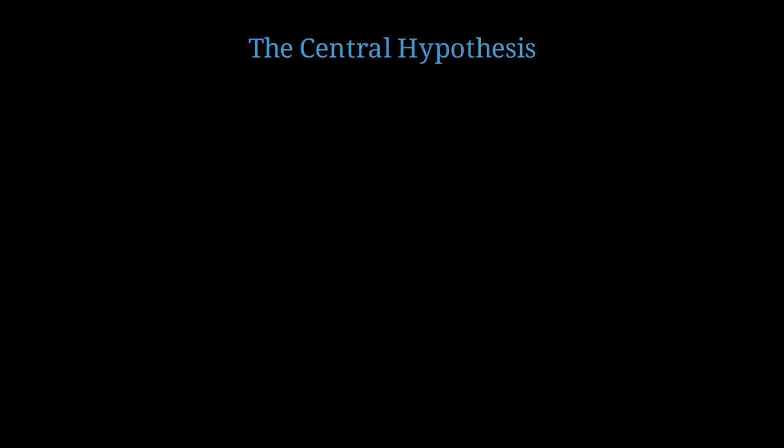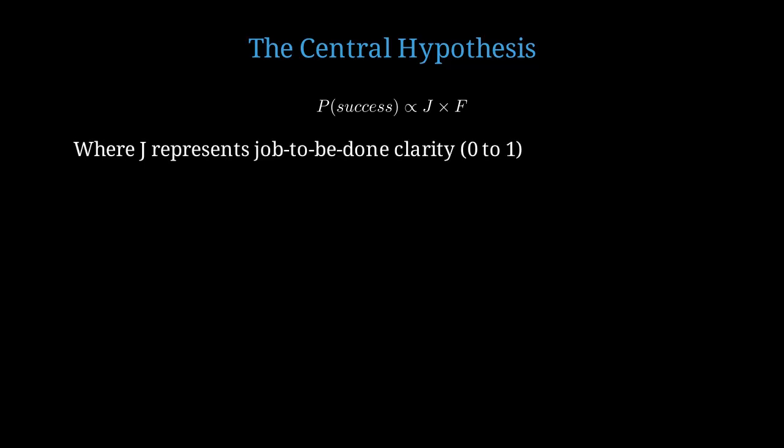The probability that a product succeeds is directly proportional to how well it solves one specific user job, multiplied by the efficiency of the feedback loop we establish. We can express this as probability of success is proportional to J, the job solution quality, times F, the feedback loop efficiency. Here, J represents job to be done clarity, scaled from 0 to 1. 0 means no job identified, 1 means perfect problem solution fit. F represents feedback cycles per week. The faster we iterate, the higher our learning rate and probability of convergence to product market fit.